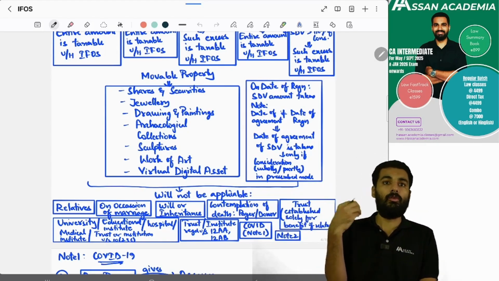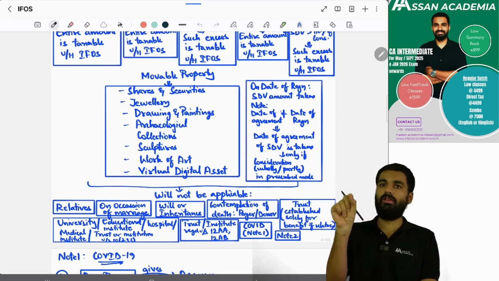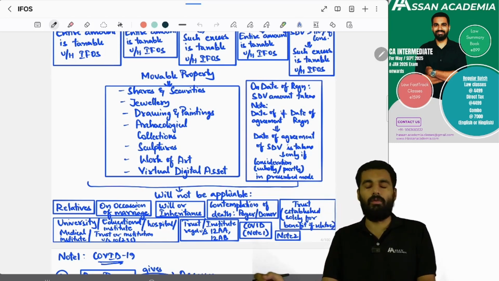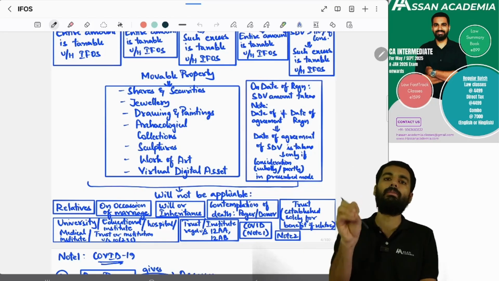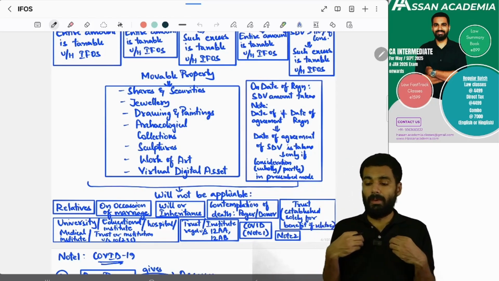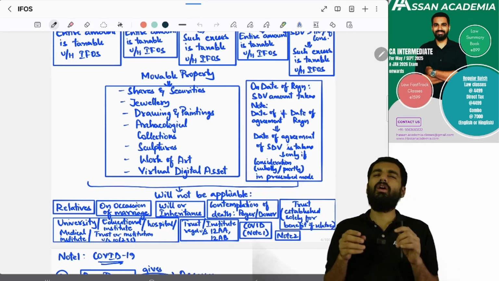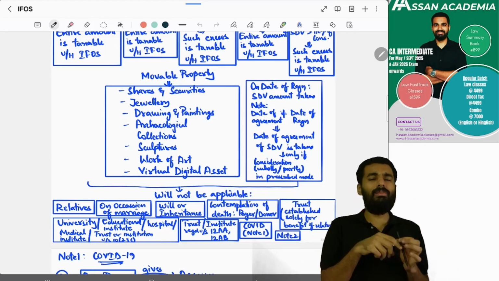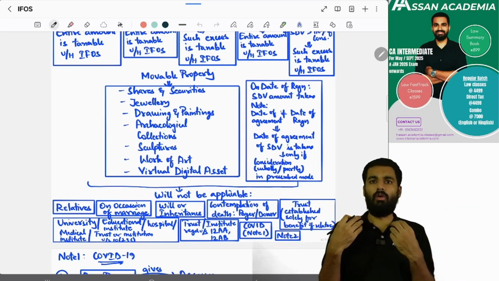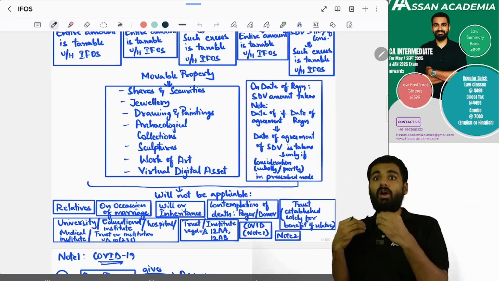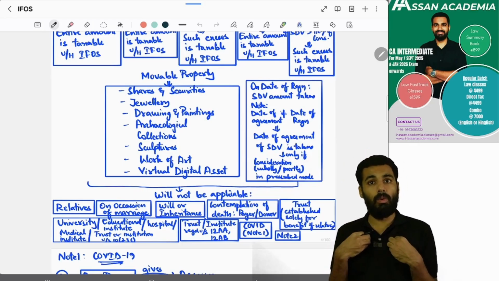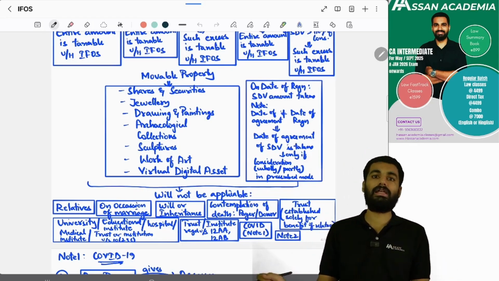Will or inheritance, your parents are giving you so and so X amount of money, or movable property or immovable property, it will not be taxable. Yes. Or on the contemplation of death, what is this, sir? On the deathbed, the person is giving to any person. So I'm receiving, I'm the assessee. On the deathbed, somebody is giving me some money, movable property or immovable property, it will not be taxable.